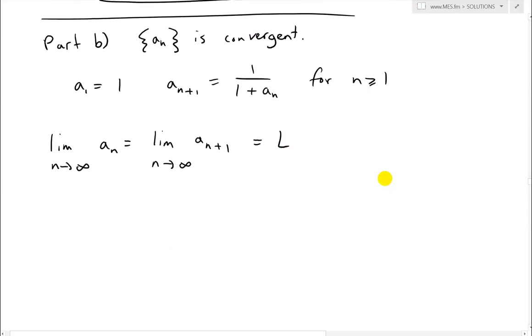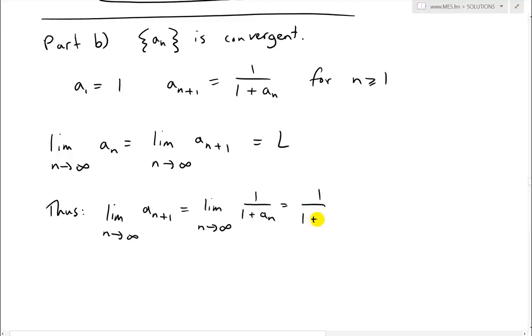So let's write the recurrence relation right there. Thus we have the limit as n approaches infinity of a_{n+1} equals the limit as n approaches infinity of 1 over 1 plus a_n, which by limit laws becomes 1 over 1 plus L. And remember, the left side just equals L. So now we have this relation.